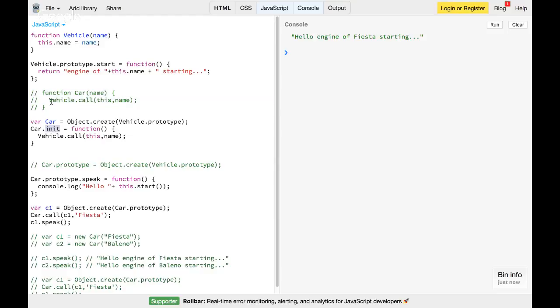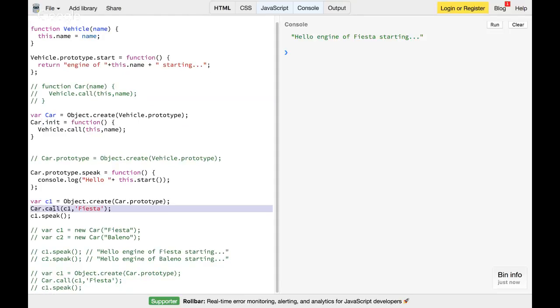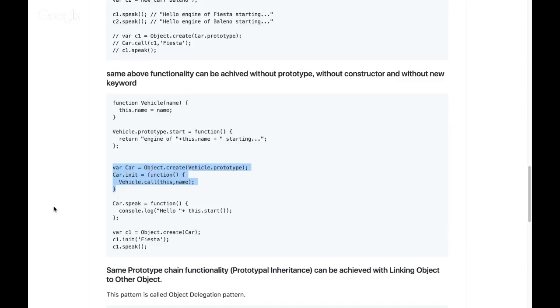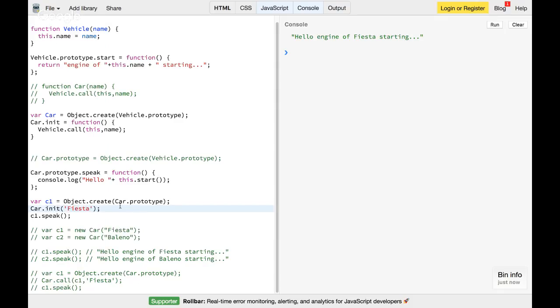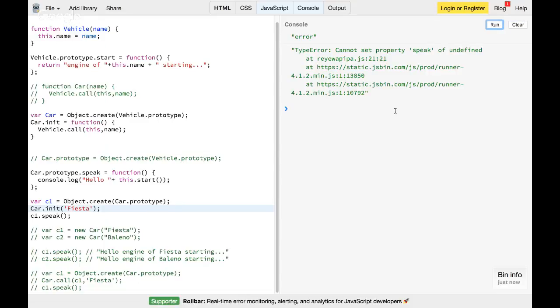That init function is now calling Vehicle.call(this), and I can call this init over here. So instead of Car.call, I can say car.init.